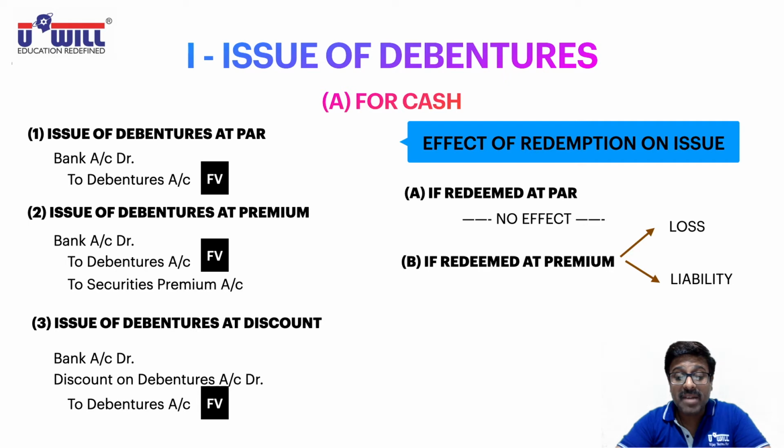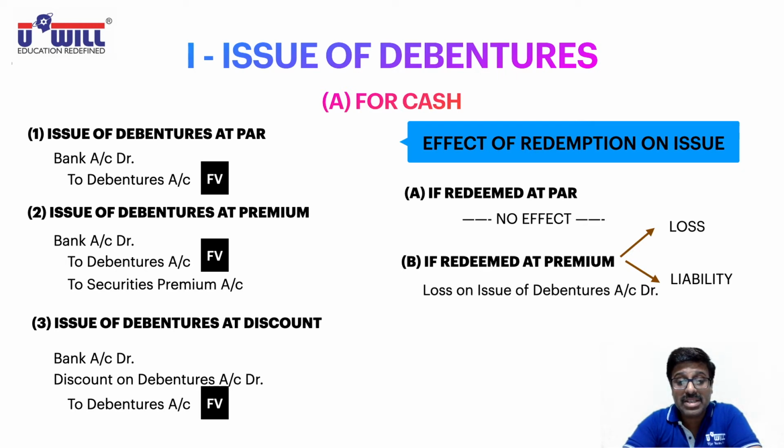So if the debentures are redeemed at premium, then what entry would be passed? Understand it. It is a loss for the company as well as a liability. So what entry would be passed in that situation? Loss on issue of debentures account debit, because it's a loss. Debit all expenses and losses. And as well as it's a liability. So premium is also our liability. It is payable back after 5 or 7 years. Credit the payable, so to premium on redemption account.